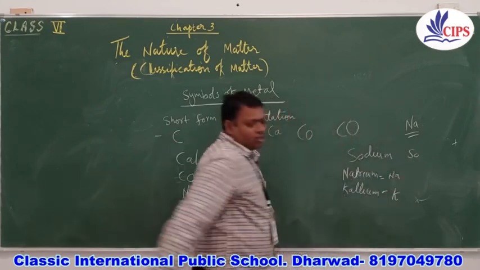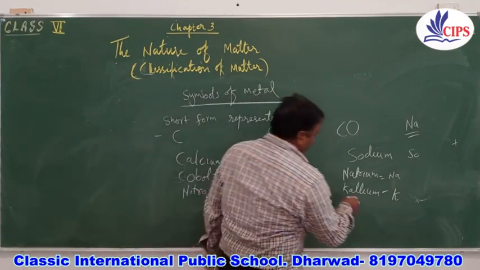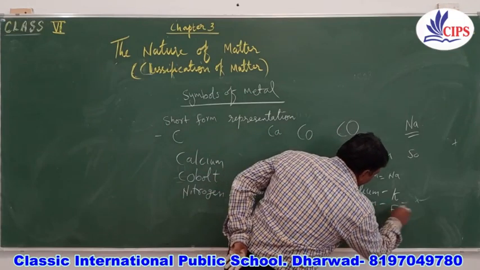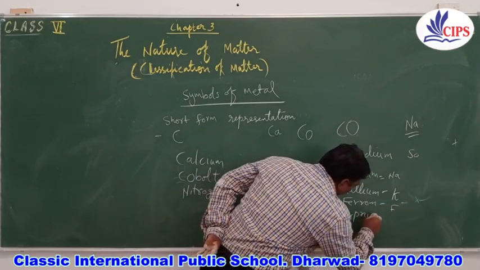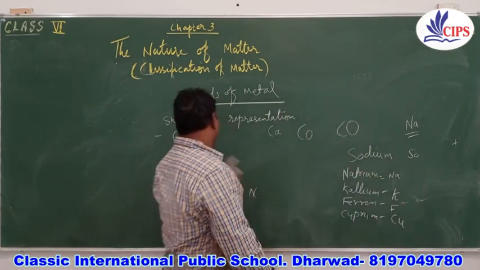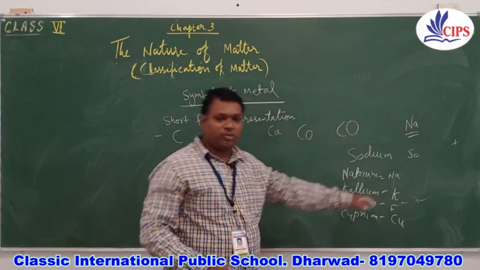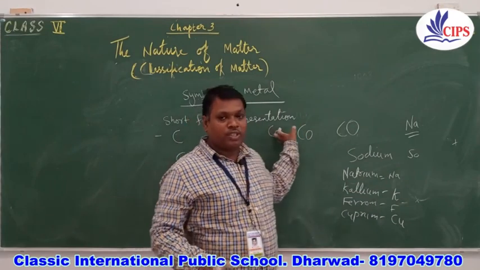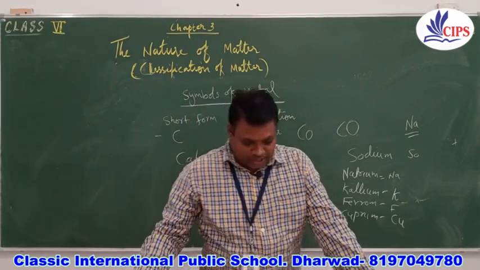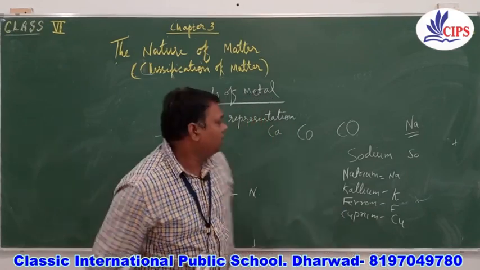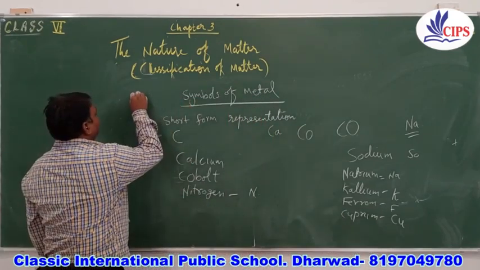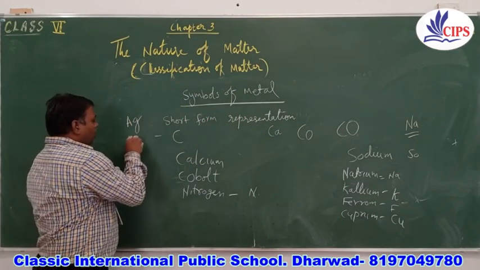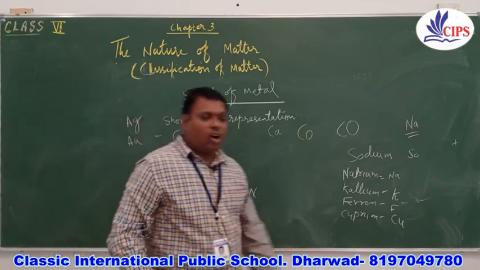So we represent potassium with K. For iron we use ferrum, ferrum for iron. Cuprum for copper, because here copper starts with C and here also C, so we are not writing copper with C alone. We take the Latin name. For silver, Argentum, the symbol is Ag. For gold, we write Au, Aurum.